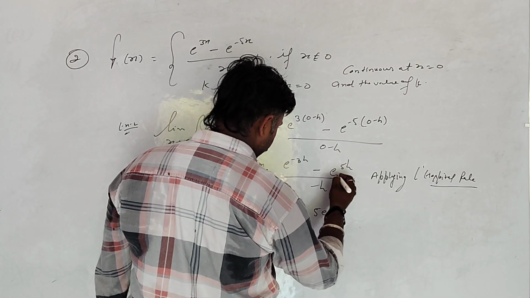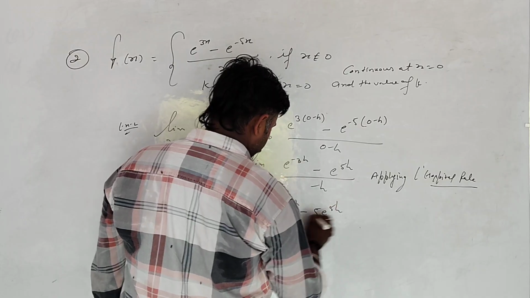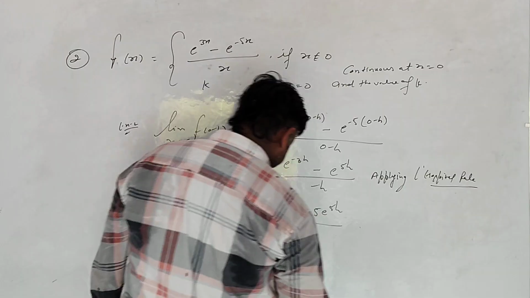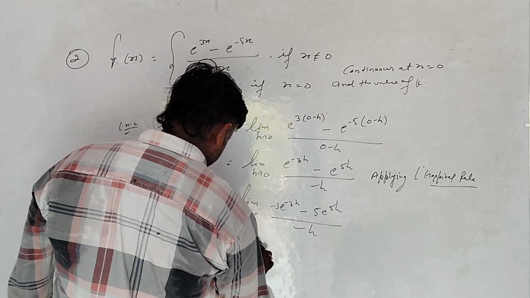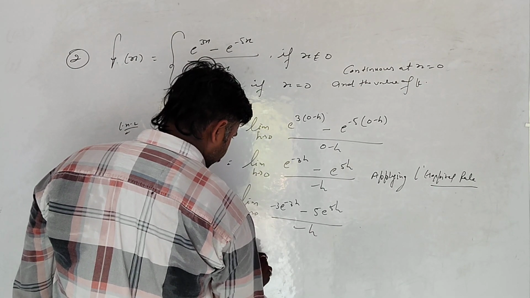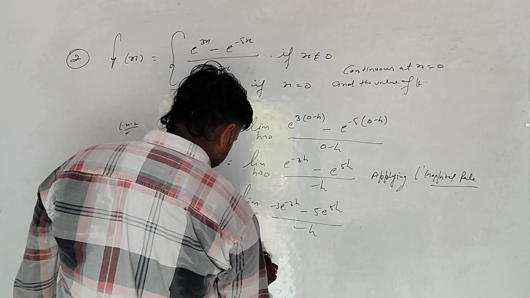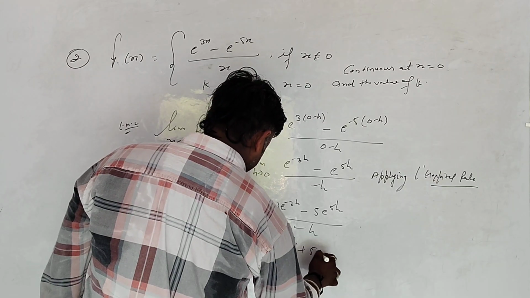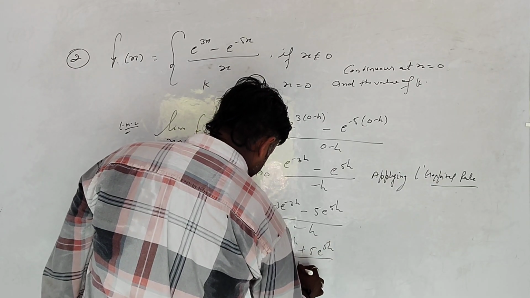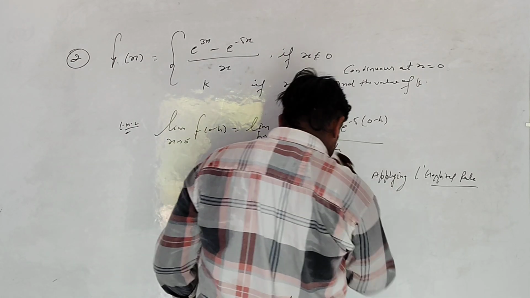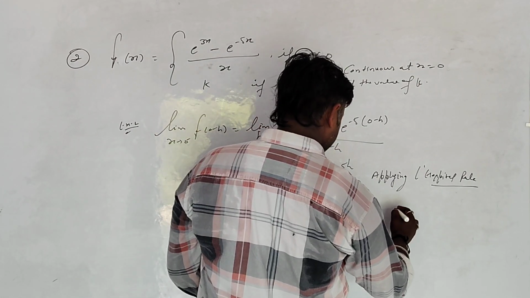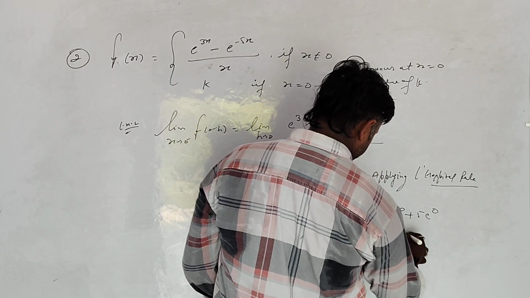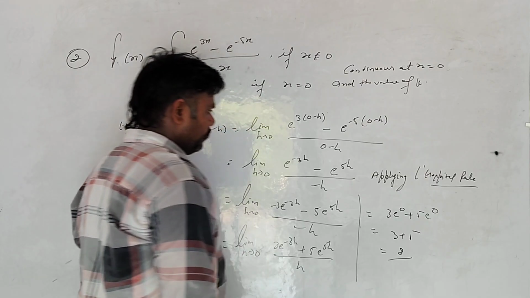So minus 3 e to the power minus 3h minus 5 e to the power 5h divided by minus 1. So limit h tends to 0 of 3 e to the power minus 3h plus 5 e to the power 5h. So 3 e to the power 0 plus 5 e to the power 0, 3 plus 5 is equal to 8. This is the left hand limit.